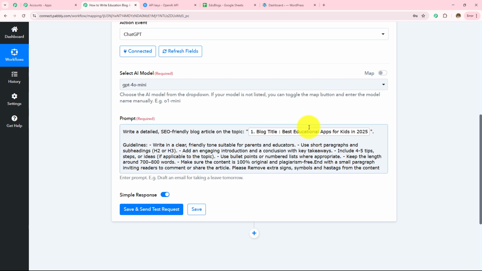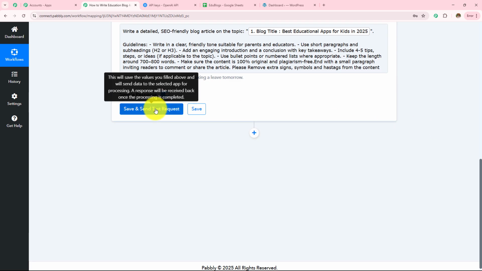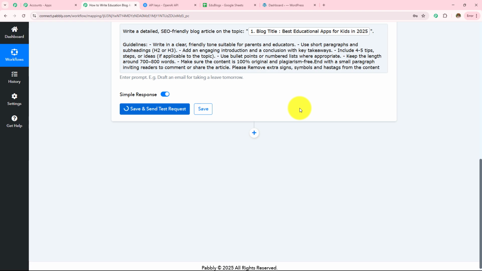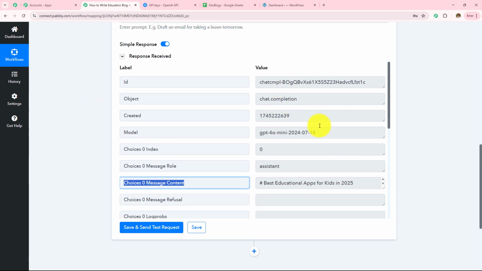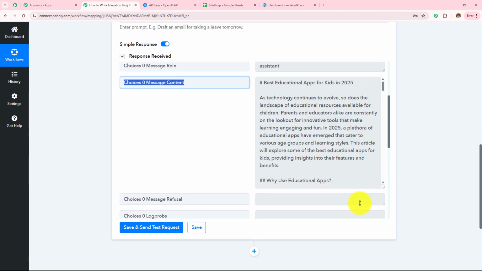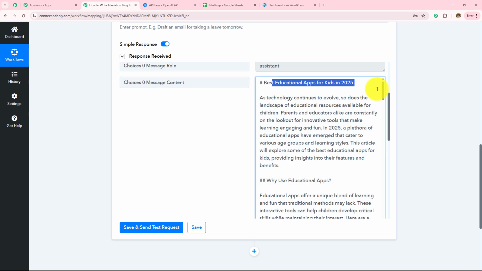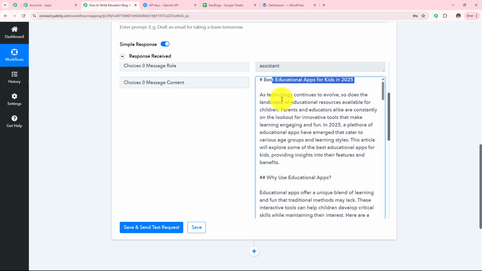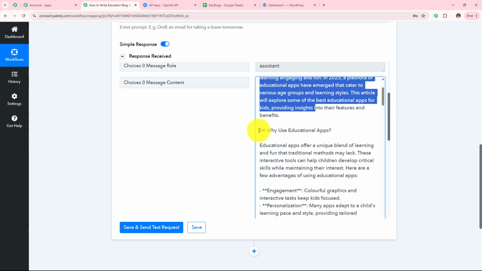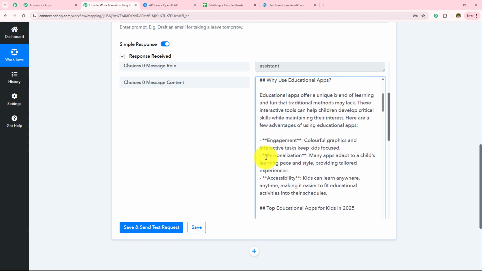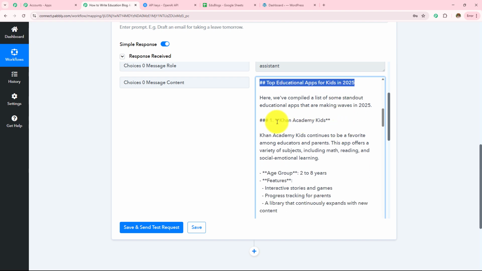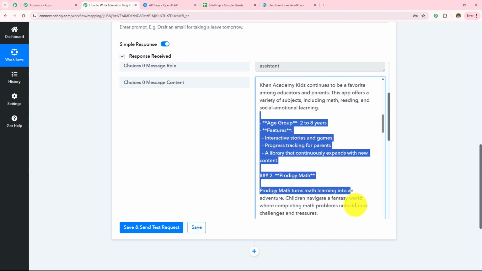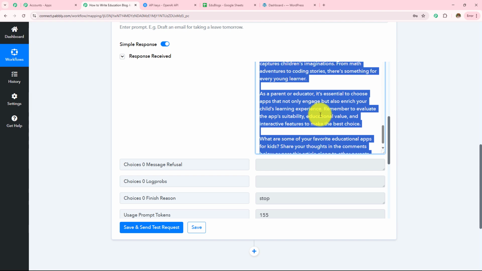Now that I have mapped this detail, I'm simply going to click on Save and Send Test Request and let's wait for the response. So here I have received the response in my message content. I have my blog post, which is Best Educational Apps for Kids in 2025. We have the introduction as we wanted. Then we have the key points. Then we have the top educational apps for kids in 2025. Here are the details. And then I have also received this conclusion.